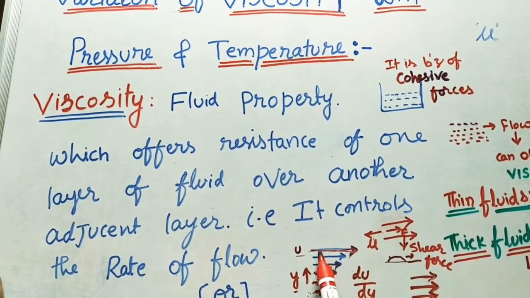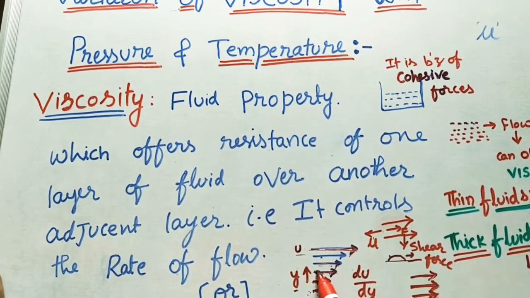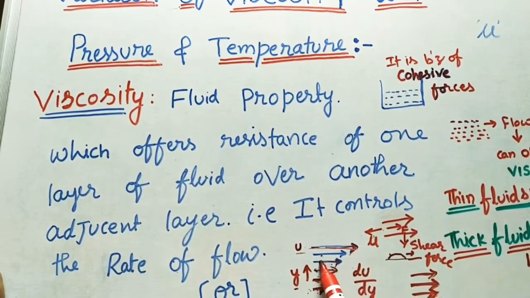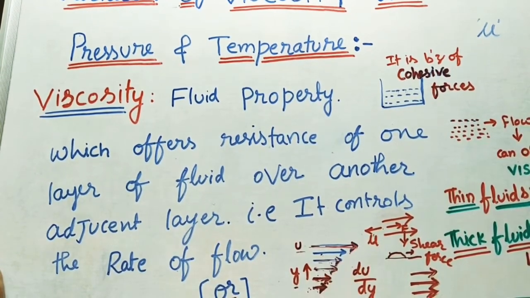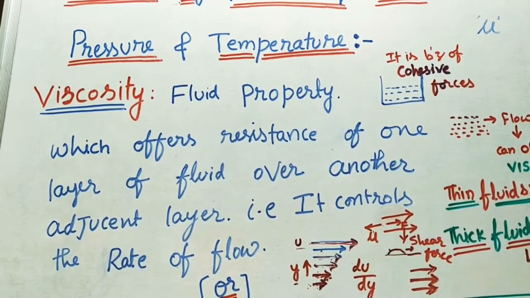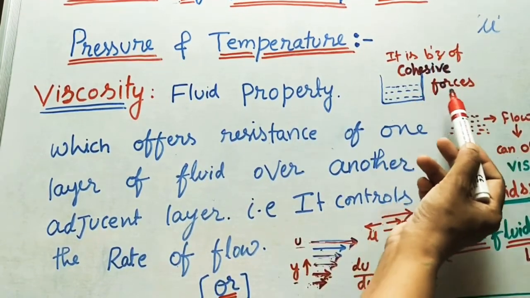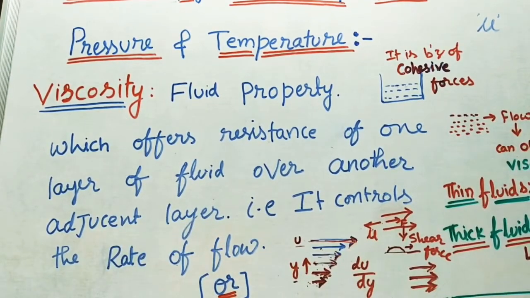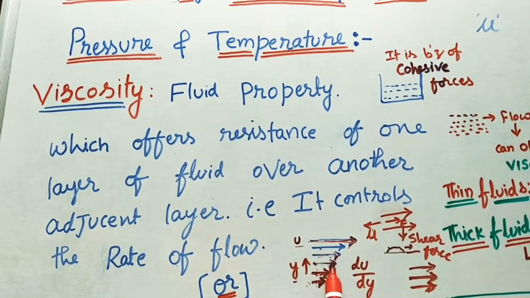It has resistance of this layer. Like that, between two adjacent layers, some resistance will be there. That resistance is because of cohesive forces. We are calling these cohesive forces viscosity. Because of viscosity, layers will not move with equal velocity. They have different velocities between layers.